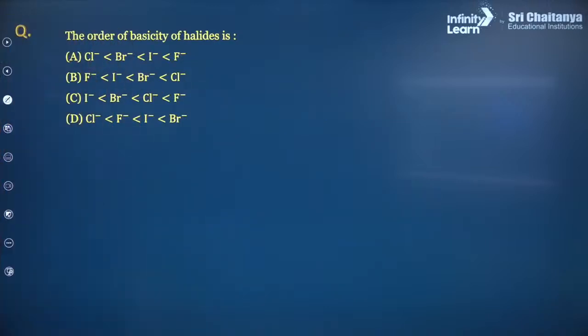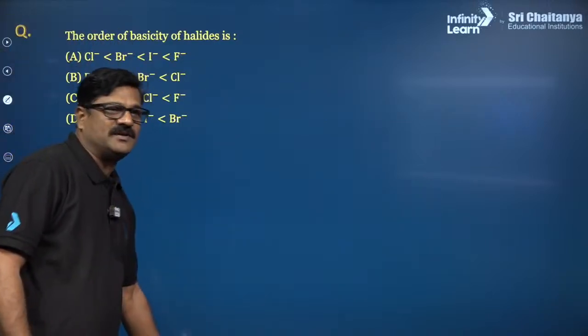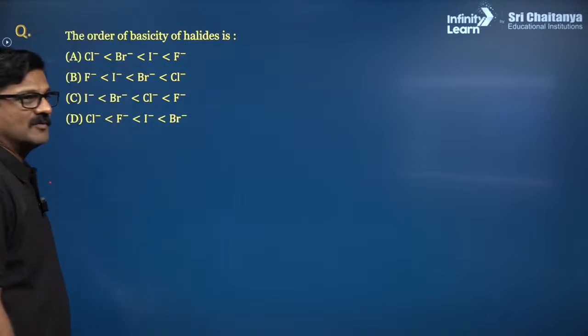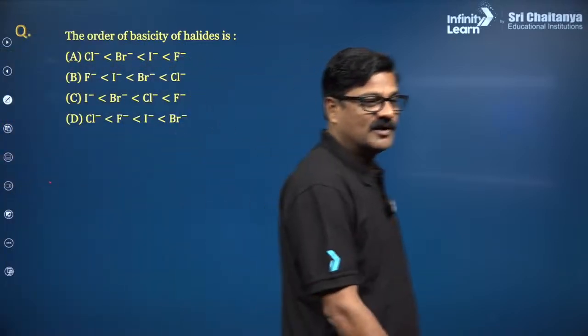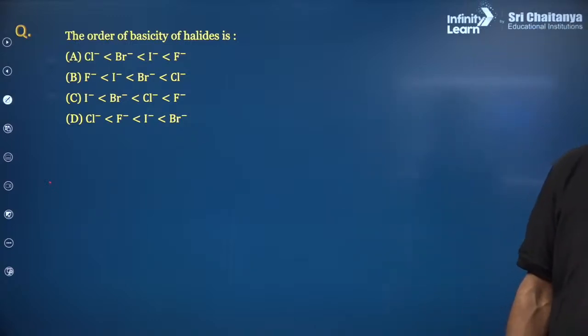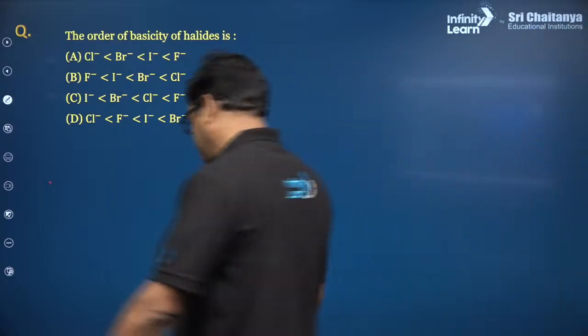Now, order of basicity of halides. What is the meaning of basicity? Come on, what is the meaning of basicity? The one which has the ability to attack H plus. And let us apply Bronsted-Lowry theory.